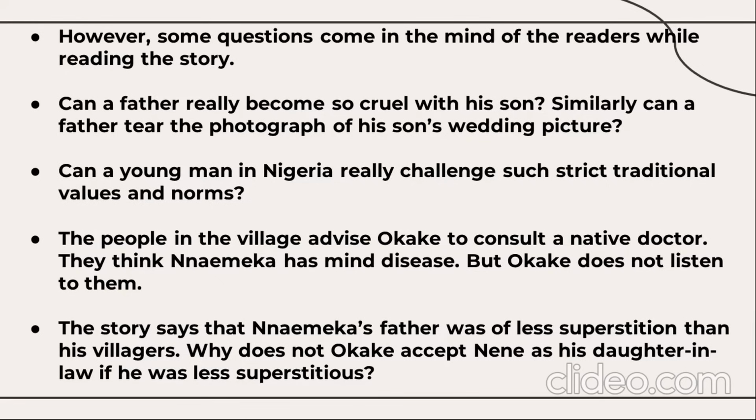The people in the village advise Okeke to consult a native doctor. They think Nnaemeka has some mind disease, but Okeke does not listen to them. The story says that Nnaemeka's father was of less superstition than his villagers. Why does Okeke not accept Nene as his daughter-in-law if he was less superstitious?